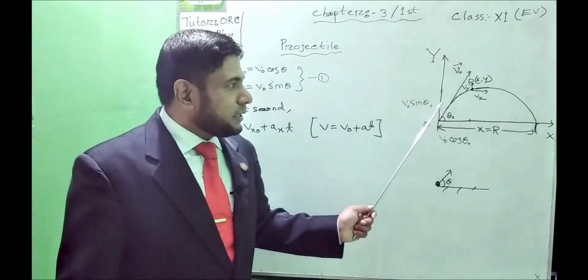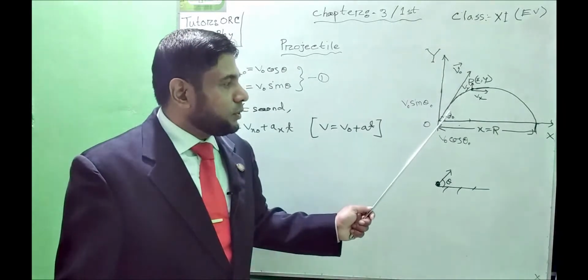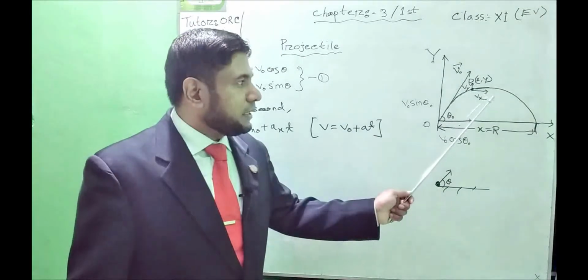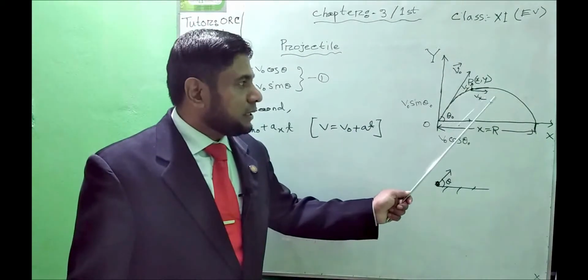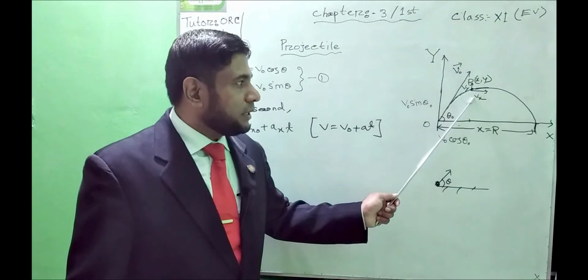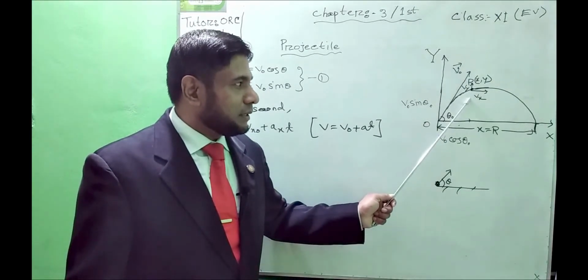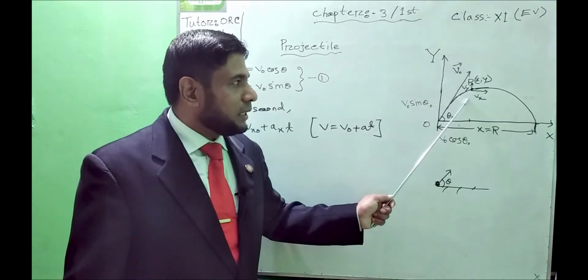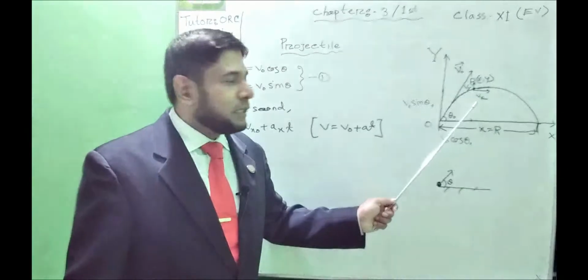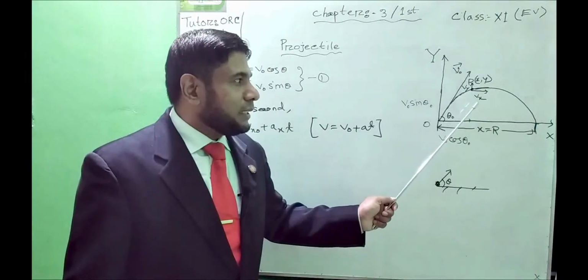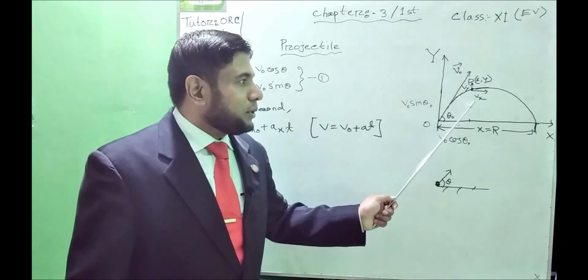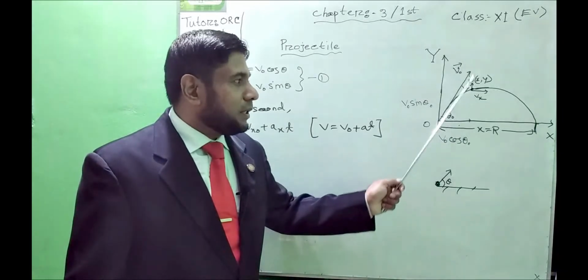And as there is no component of acceleration due to gravity along the x-axis, the value of the velocity of this projectile along the x-axis must be constant or unchanged. As the velocity along the x-axis will be constant, there will be no acceleration here. Only the acceleration acts along the y-axis, upward and downward.